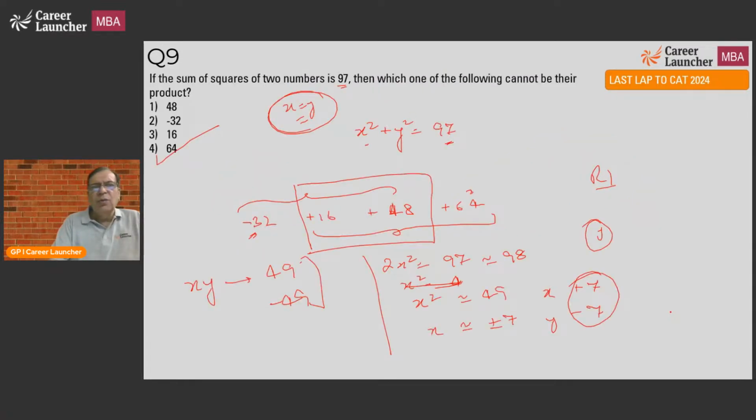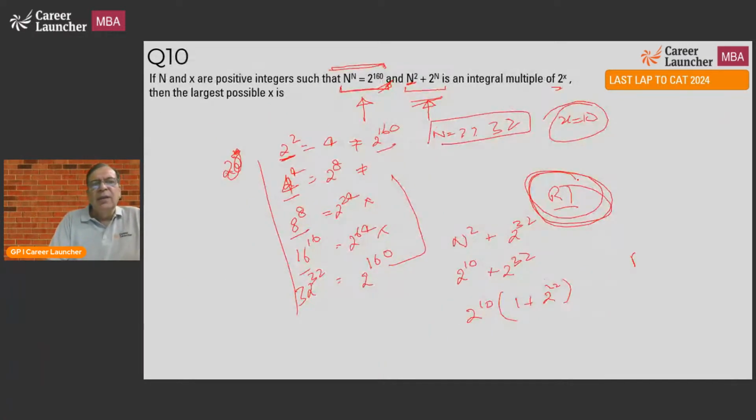Okay. So again, my jugaad question, 6 question. There's a round 1 question. Basic jugaad लगाया, x equal to y करो, answer आ जाता है. 6. Okay. This again, round 1 question, because if this is 2 to the power 160, this also has to be some power of 2. So start checking. जुगाड़ लगाओ, hit and trial करो, 7th question मिल गया तुम्हें.